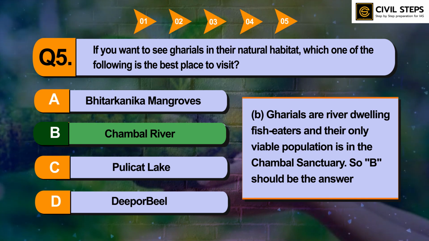So these places are very, very important. You can read more about Bhitarkanika mangroves and what mangroves are, how they are located, and the importance of mangroves. And you can read more about Chambal River and Pulicat Lake and Deepor Beel. So these are very, very important, and UPSC almost every year asks questions on these topics. So you should cover these topics from standard sources in a holistic manner.